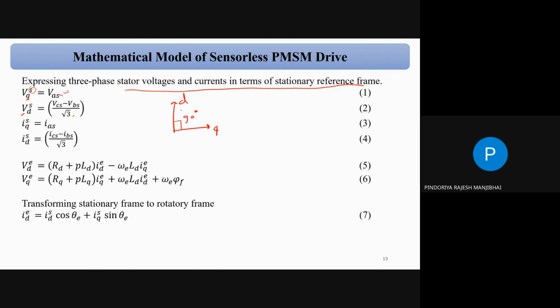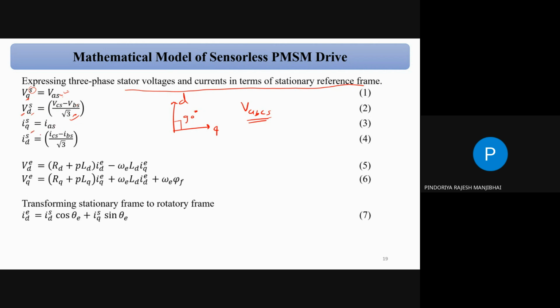And we have a 3-phase system, correct? So we can say VABC, and S indicates the stator. We can say VABC for the rotor, but in the case of the PMSM, on the rotor side there is no winding, so we can say simply a permanent magnet. For the stator we can say ABC. So for the D axis there is VCS minus VBS divided by root 3. Why root 3? Because of the 3-phase system. And we know there is a derivation, correct? How can we get the root 3?